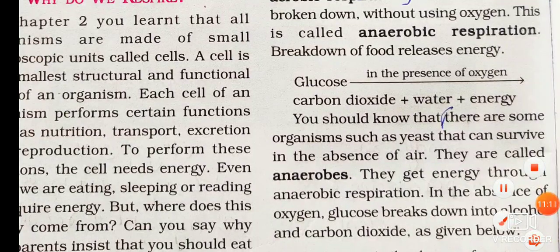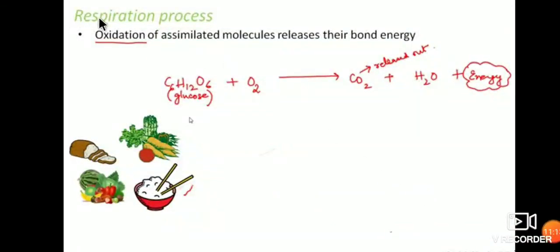Next, respiration is the oxidation of assimilated molecules, which releases their bond energy. In aerobic respiration, as already told, glucose is broken down in the presence of oxygen into carbon dioxide and water with the release of energy.